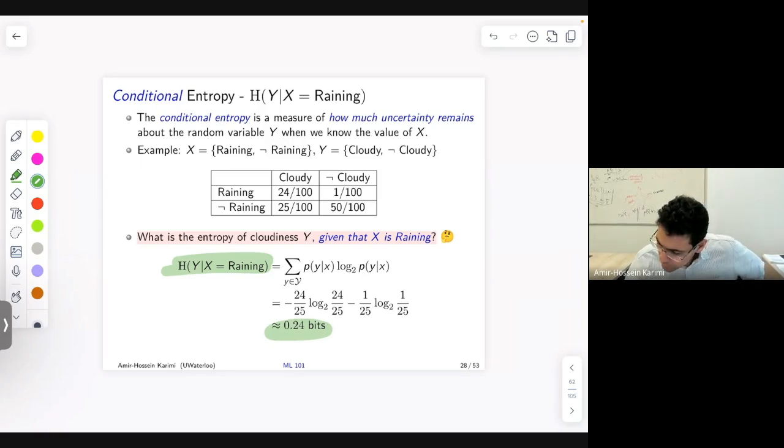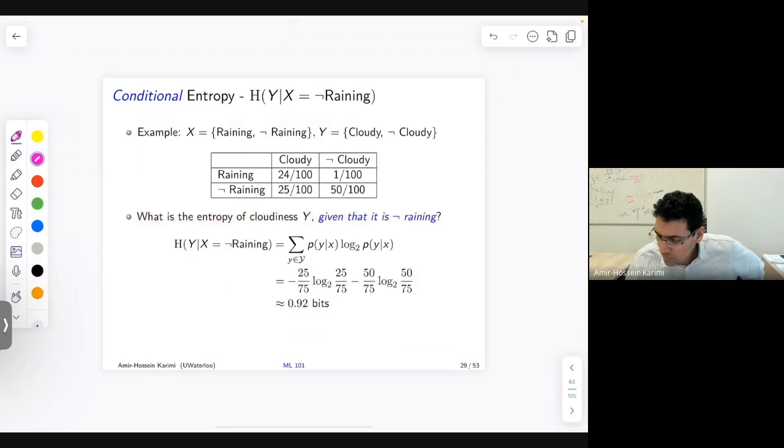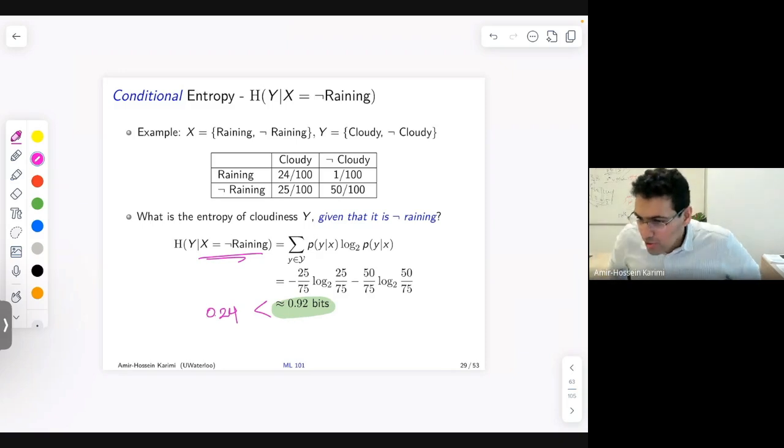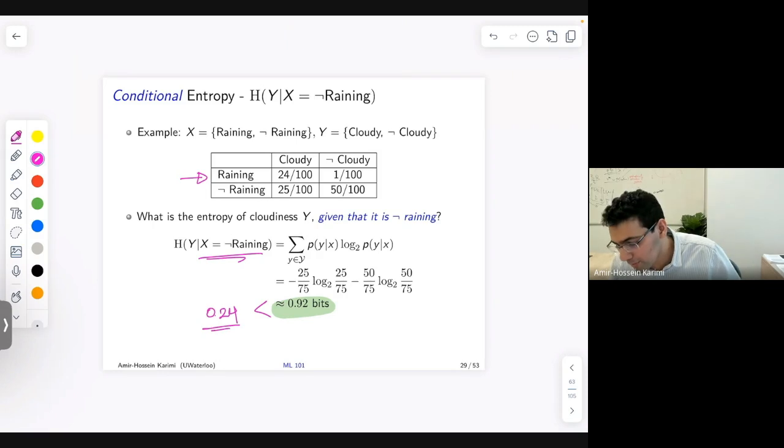And this was for the case of conditional entropy given that it is raining, and we got 0.24. You could repeat the same thing for the case where it's not raining, and lo and behold, you get a value of 0.92. And of course, 0.92 is larger than 0.24. What does this mean then? This means that when it is raining, it's just quantifying our intuition here, right? What it means is that when it is raining, we have an entropy that's smaller than when it isn't. That means that in the case of it being rainy, we're just more certain about what the status of cloudiness is rather than when it's not.